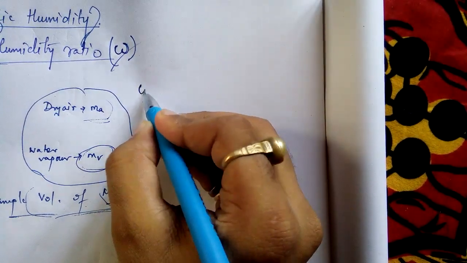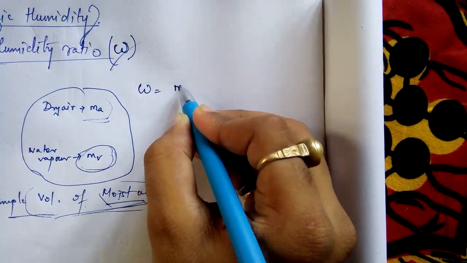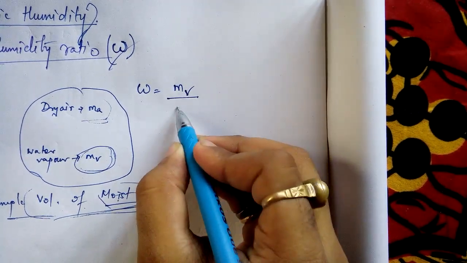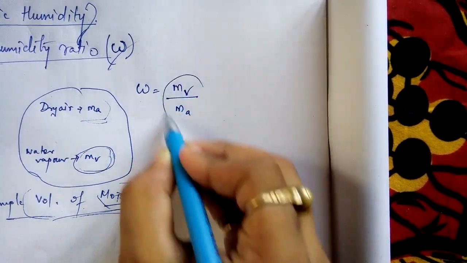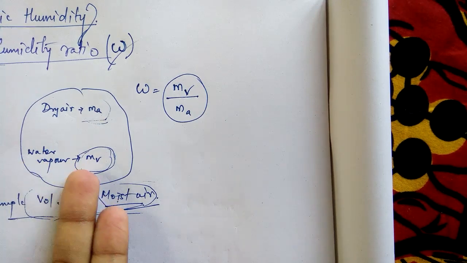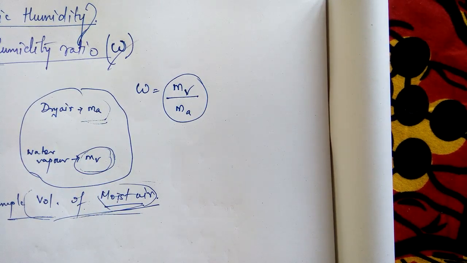It is nothing but mass of water vapor upon mass of dry air. This is your specific humidity. It is nothing but the mass of water vapor present in the dry air.